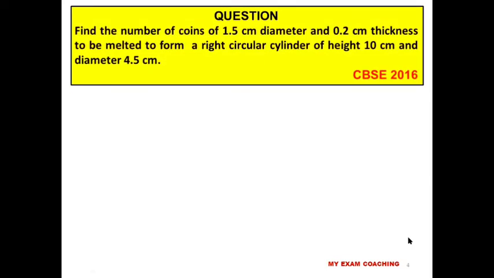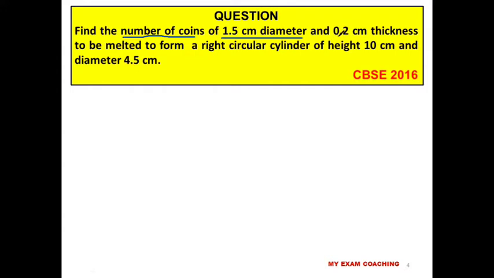So the next question is, find the number of coins of 1.5 centimeter diameter and 0.2 centimeter thickness to be melted to form a right circular cylinder of height 10 centimeter and diameter 4.5 centimeter. So here also one form is melted and recast into another form. What are the values given? Number of coins is what we need to find out. The diameter of the coin is 1.5 centimeter, so we can find out the radius 0.75, and thickness of the coin is given. Thickness of the coin is nothing but the height of the cylinder.